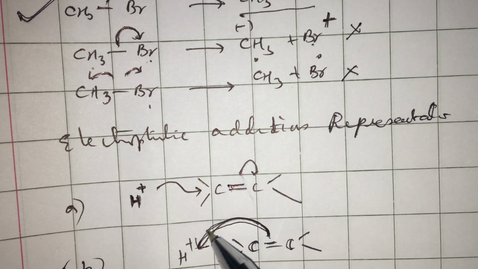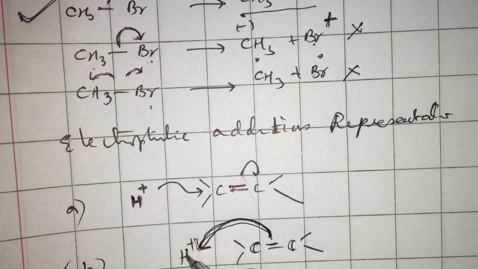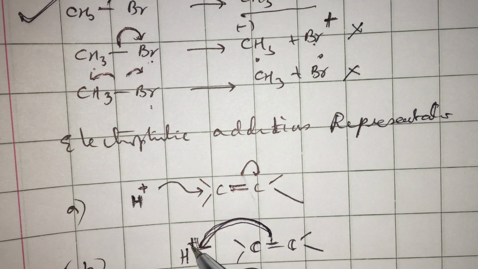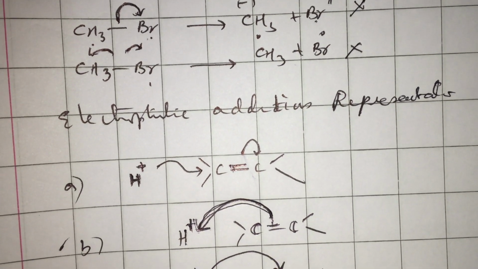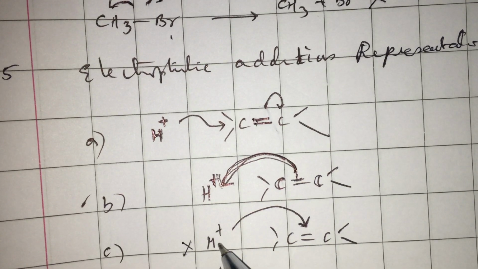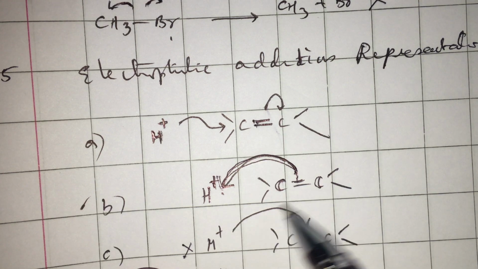Always, more electron density flows to an area of low electron density. Always pi electrons go and attack the positively charged hydrogen, not the other way around. This way of representation is wrong. This is not happening, the reverse is happening. So this is the right way to show the electrophilic addition first step.